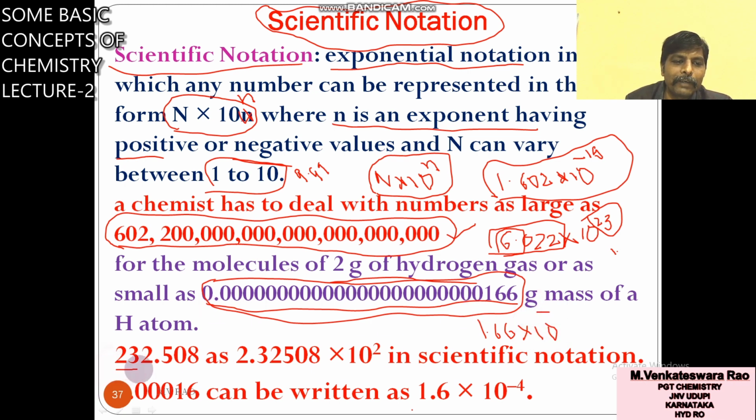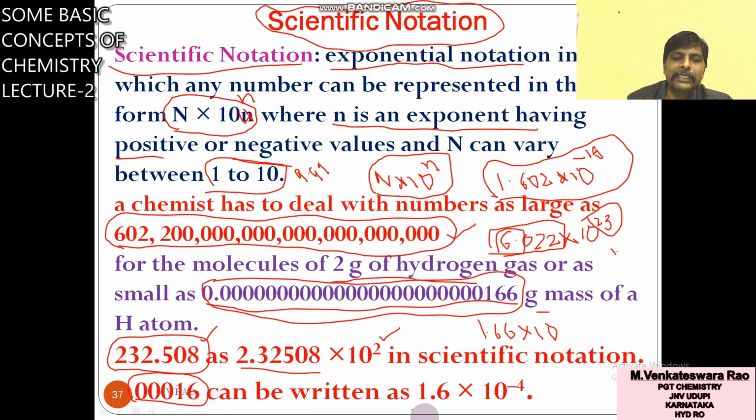Suppose how to convert 232.508? In chemistry this answer is wrong. In any numerical, if you get an answer like 232.508, you have to convert it into scientific notation. Only one number should be there before the decimal. So 2.32508 into 10 square. Now, 0.00016, how to write this one?